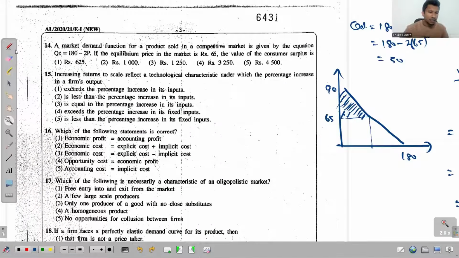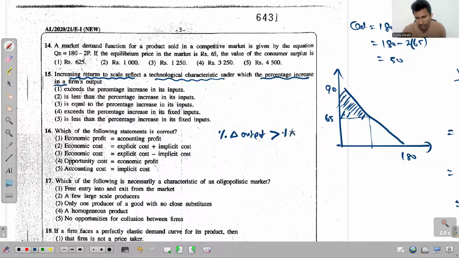Now the 15th question. This says increasing returns to scale reflect a technological characteristic under which the percentage increase in a firm's output, let me write it this way, percentage change in output exceeds the percentage increase in inputs, 100% true.